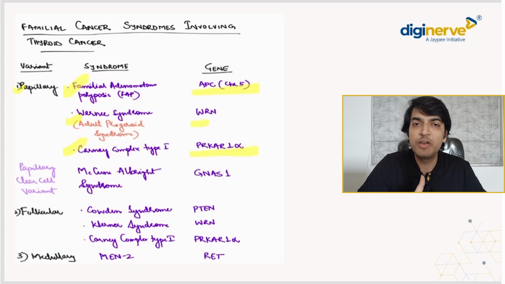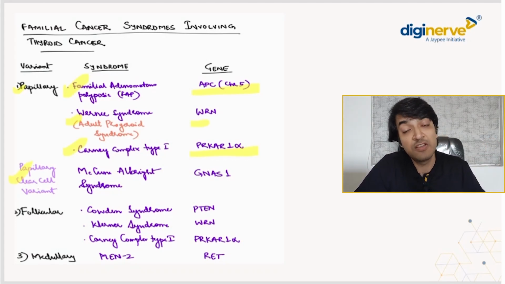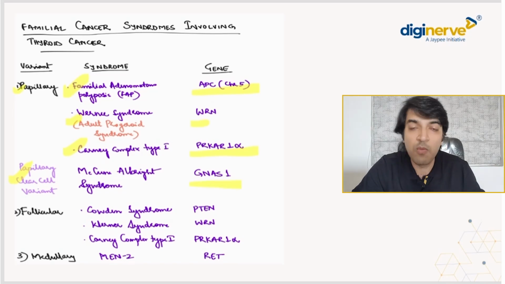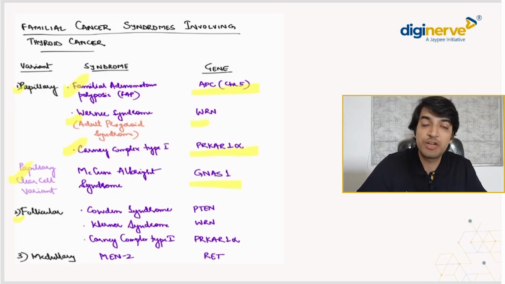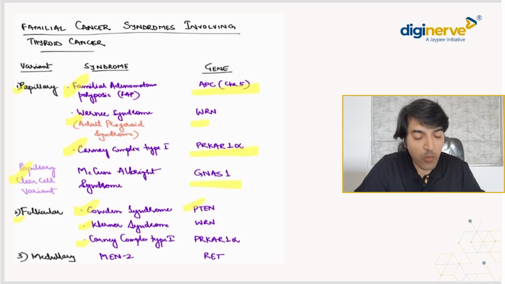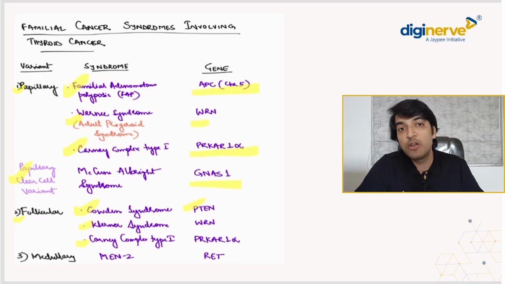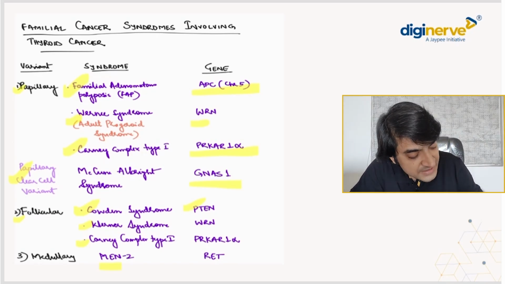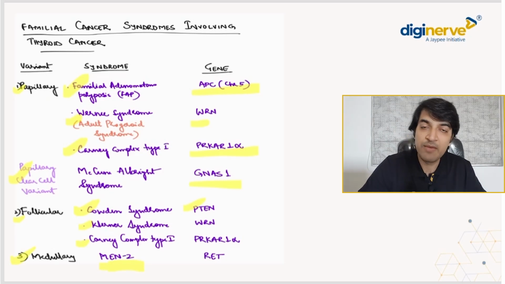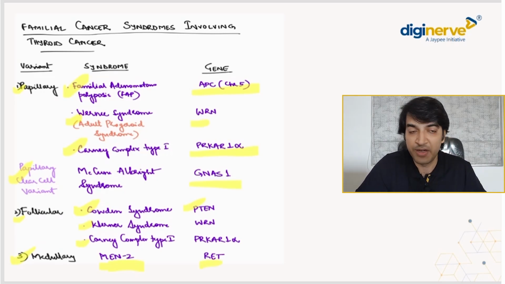Other than that, one more you need to remember that is associated with the clear cell variant of papillary, that is your McCune-Albright syndrome. The gene is also important, that is your kinase 1 gene. Coming on next to the follicular thyroid cancer, what is it associated with? It is associated with Cowden syndrome. The gene we already know, it's your PTEN gene. Werner syndrome and Carney complex type 1, genes we have already discussed. Coming on to the medullary thyroid cancer, we know that it is associated with MEN2, MEN2A and MEN2B both, and the gene that we need to know is your RET gene, point mutations of the RET gene, that is what is noted here. Okay, beta.